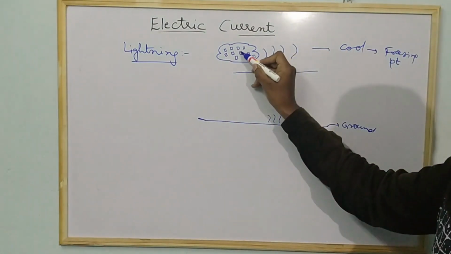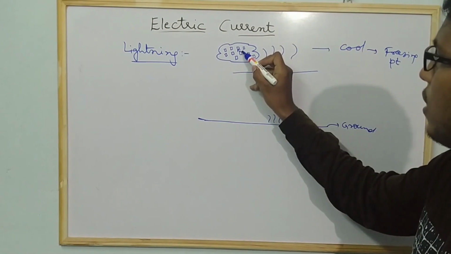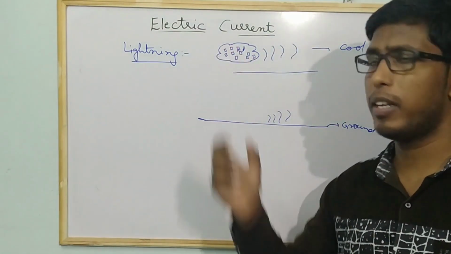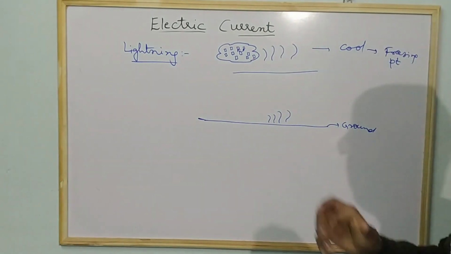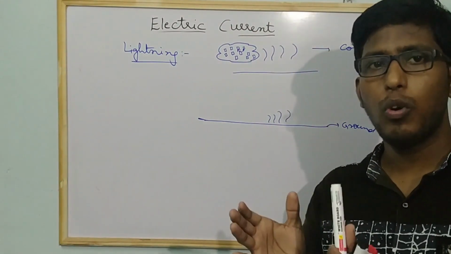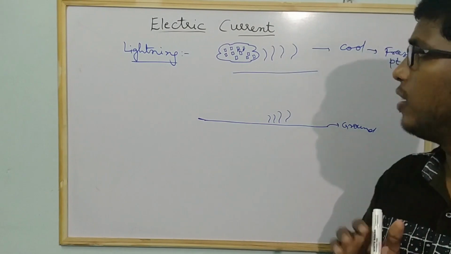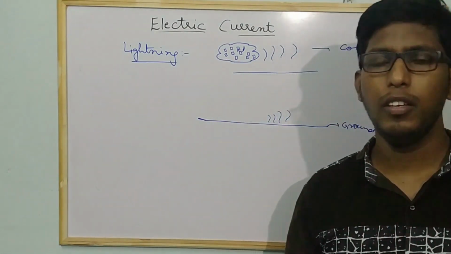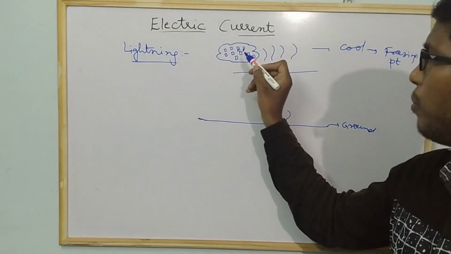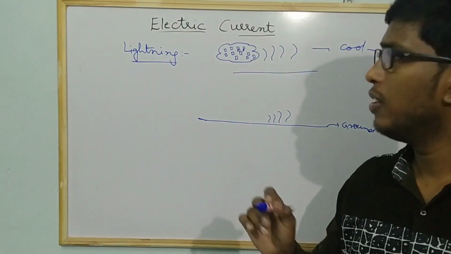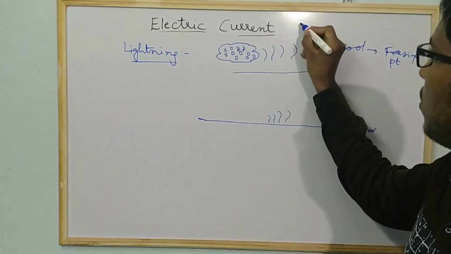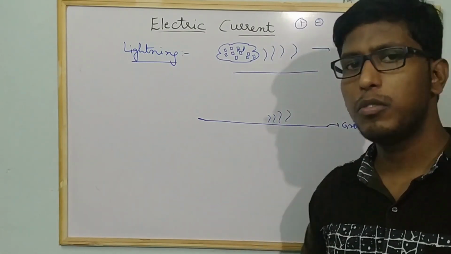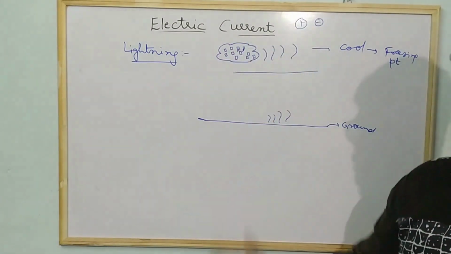As we know, while these ice particles move, they rub with other ice particles. We have already learned that whenever two objects rub each other, charge is produced. That you have learnt in static electricity. So because of this reason, in this cloud, positive charges and negative charges will occur.